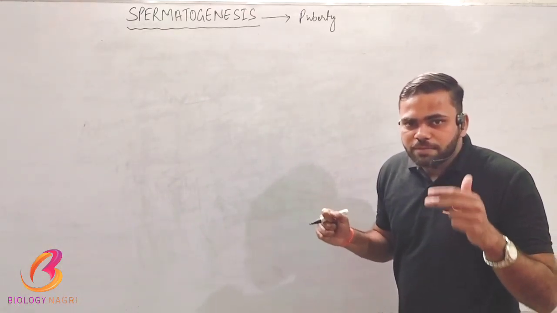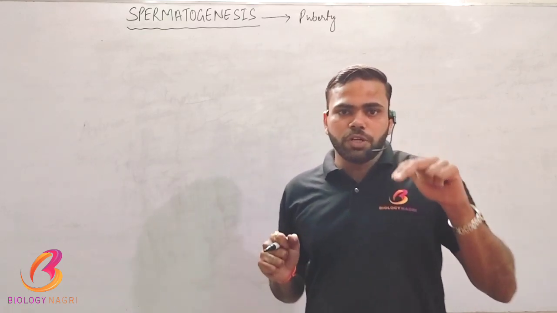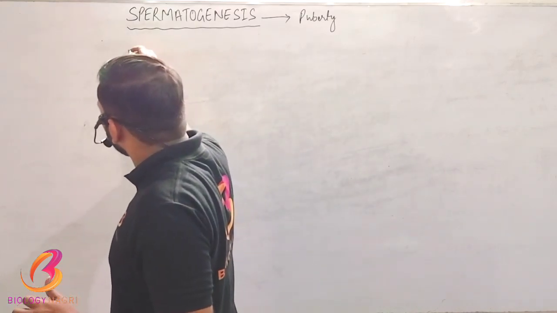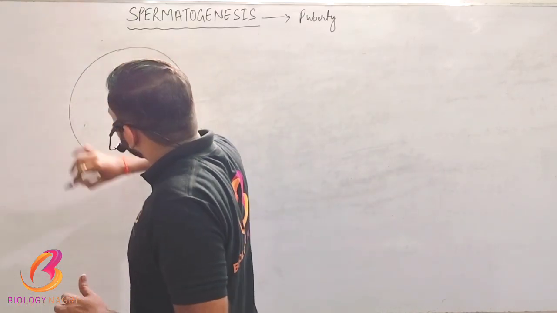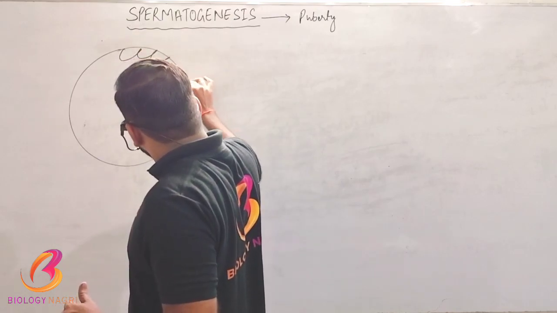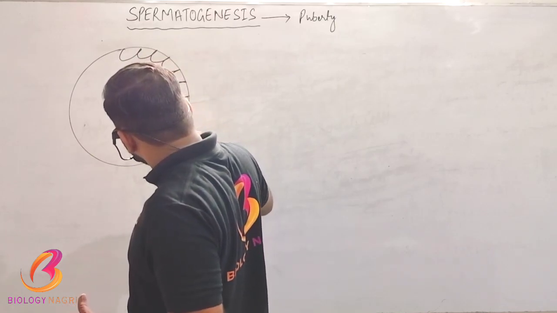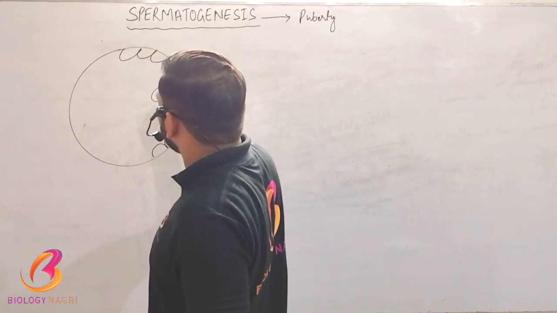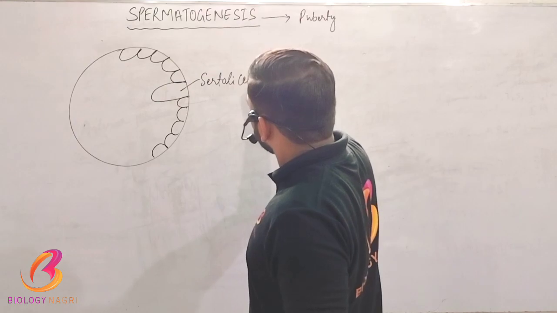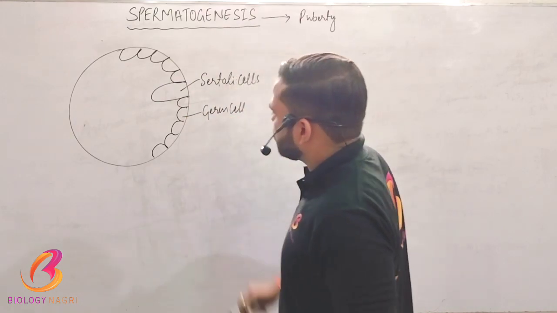I am telling you that the process of spermatogenesis is going to happen inside the seminiferous tubule. So let's see a view of the seminiferous tubule. In this view, the inner lining contains the germ cells and also the large-sized cells, which are the Sertoli cells. These are the germ cells and these are the Sertoli cells. And we know that the Sertoli cell provides nutrition to the germ cell.